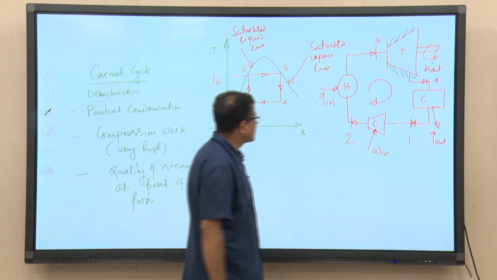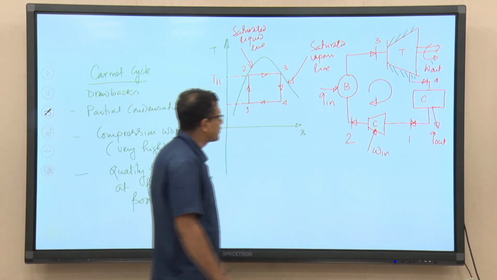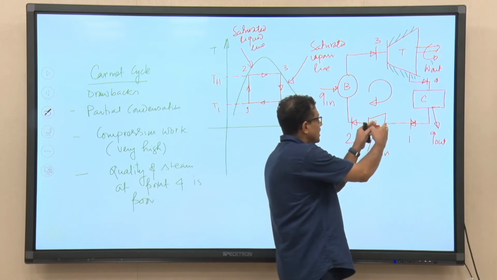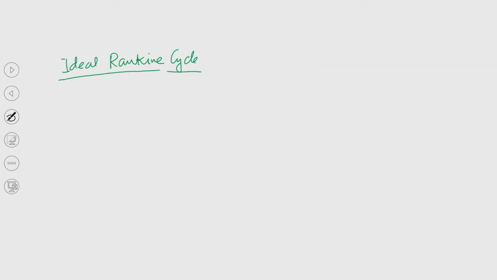So, in the Rankine cycle, that Scottish mathematician proposed that instead of a compressor, we put a pump. If the compressor is replaced by a pump, then perhaps, let me draw the schematic again.